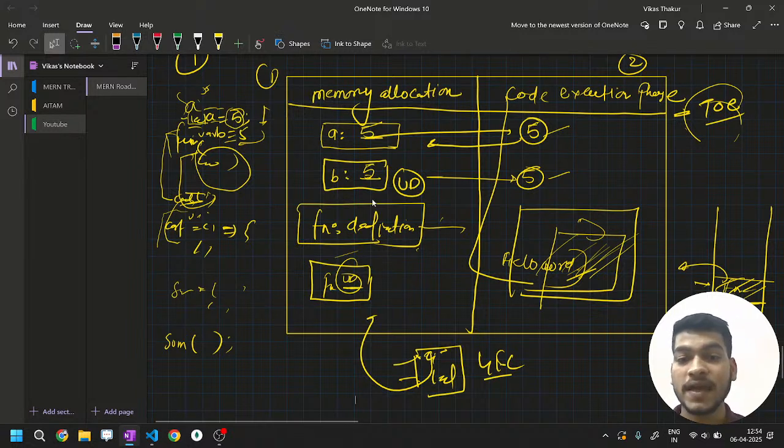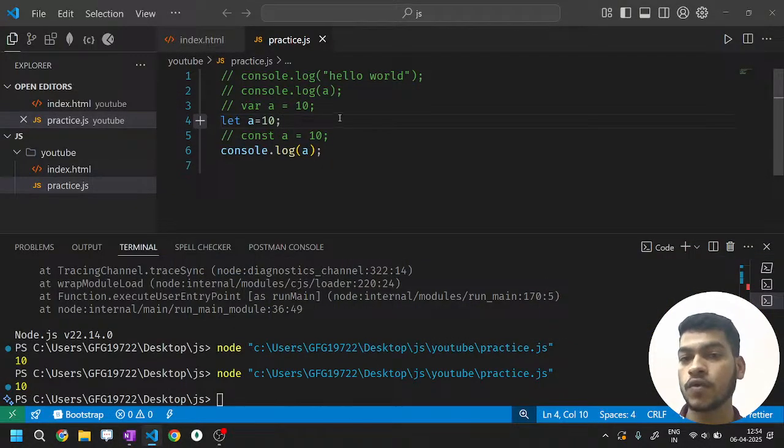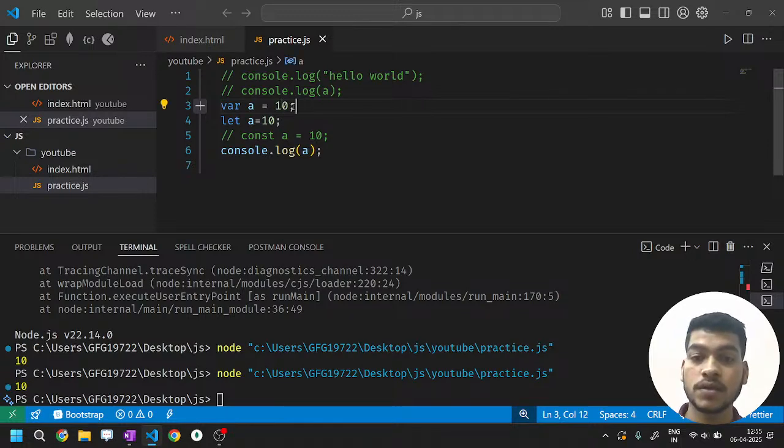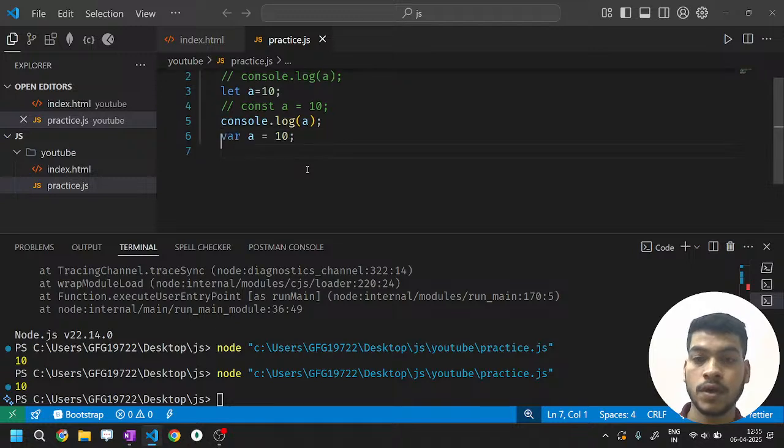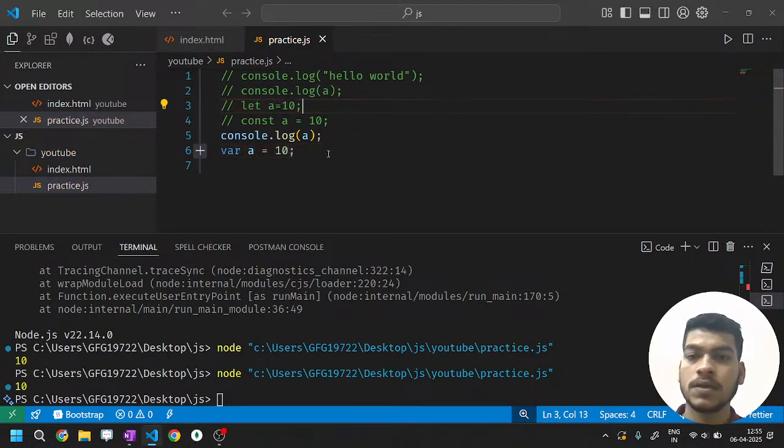So when var is declared, in the first phase it gets undefined. So when you try to print, even before this code starts to execute, what will happen? Memory allocation. That means here it saw var, so it got a separate space. It will not get 10 first. It will not be assigned 10. In the first phase it will get undefined. That means, for example, now I am using this var from here to here. Let's comment this. So now we are trying to print a before the initialization. It doesn't know whether there will be a value below or not. So first, all the program gets memory.